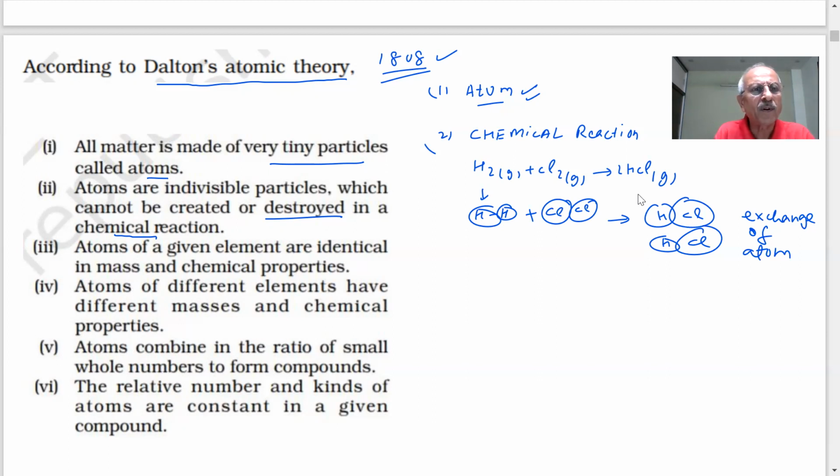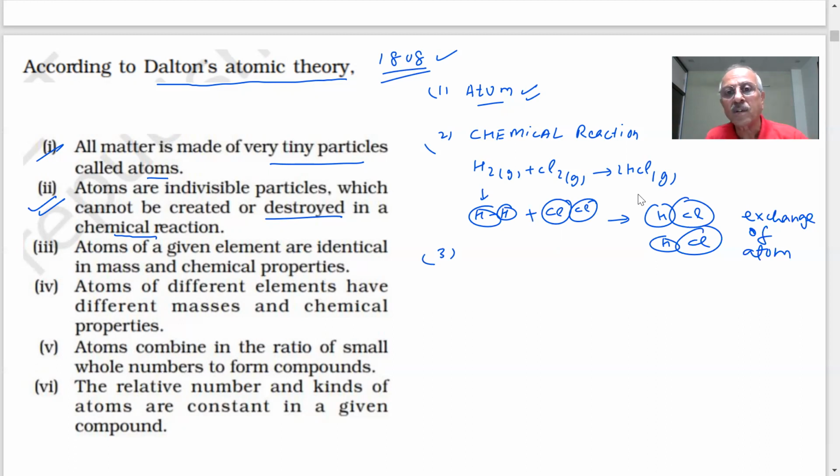But this point is very important, as we see here. And you already know atoms are so small. Can you see the atom? No. With your naked eye, can you see with a microscope? No. Only nowadays we have electron microscopes, machines which can see them. So, third point: atoms of a given element are identical in mass and chemical property. Another very important theory which is given by Dalton.